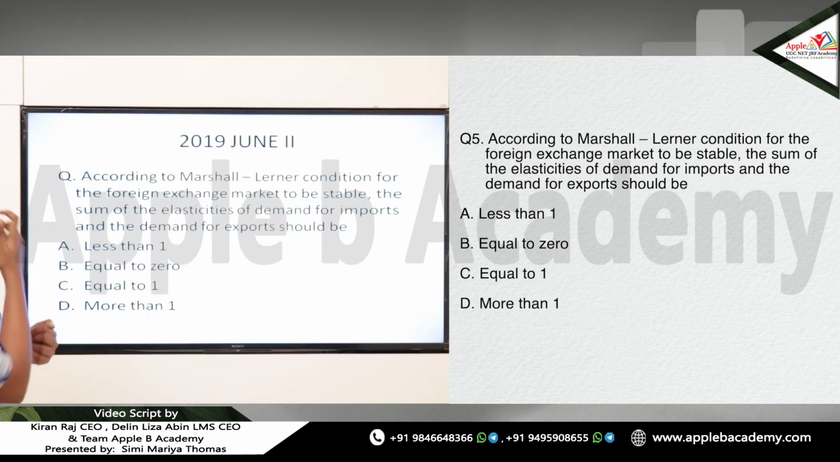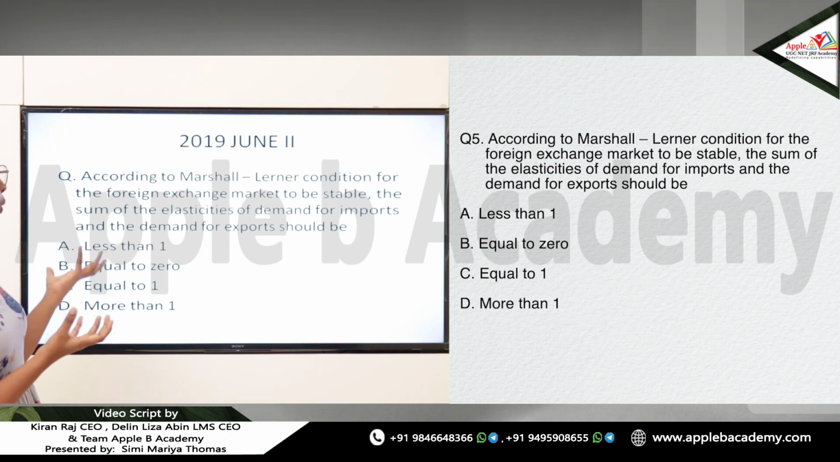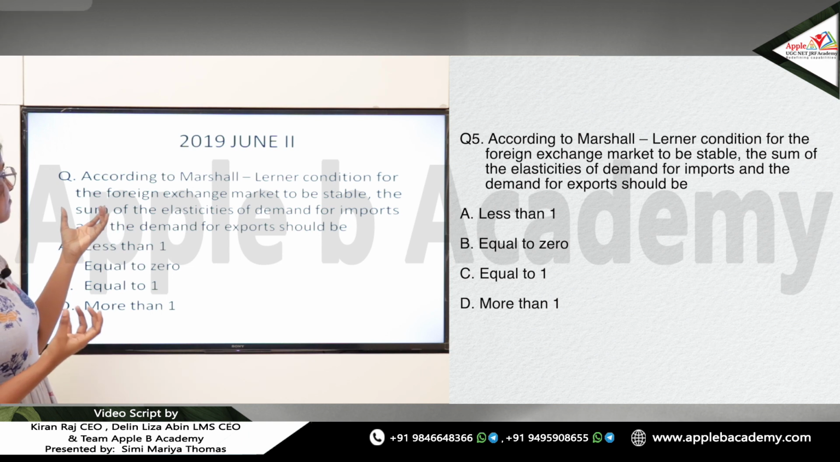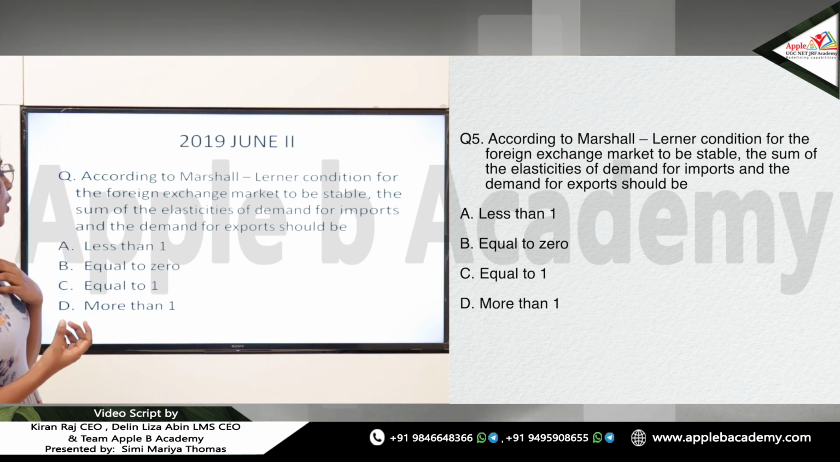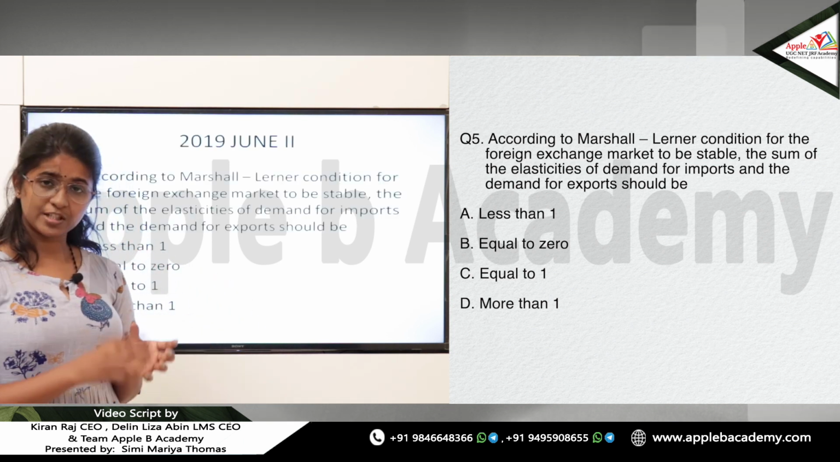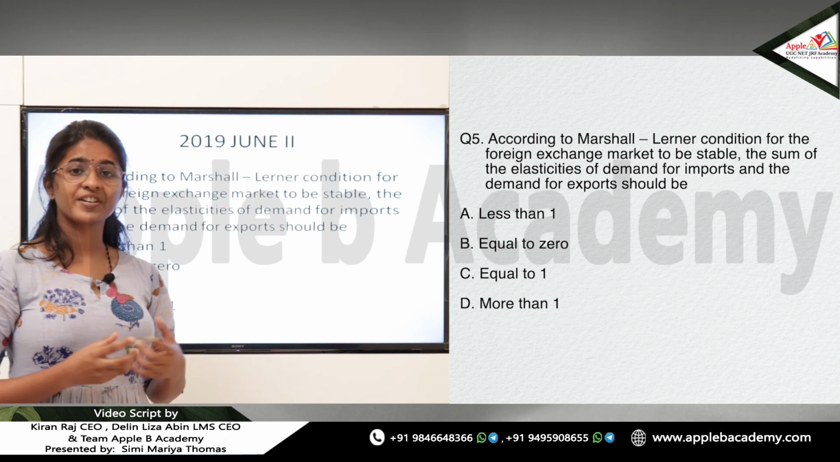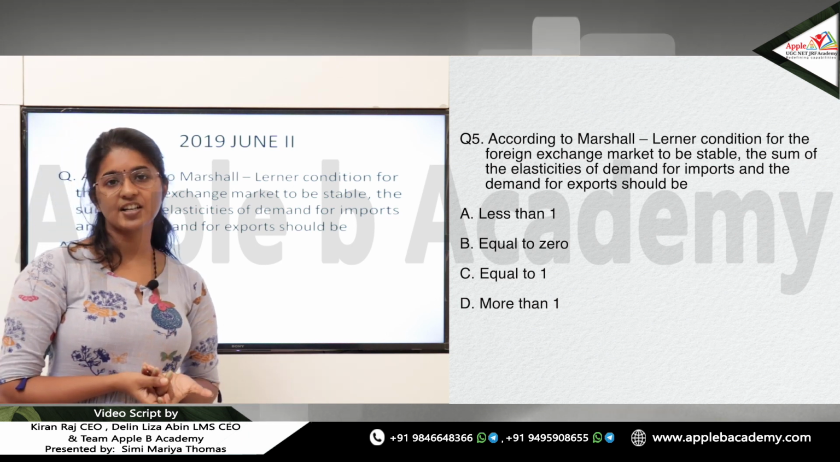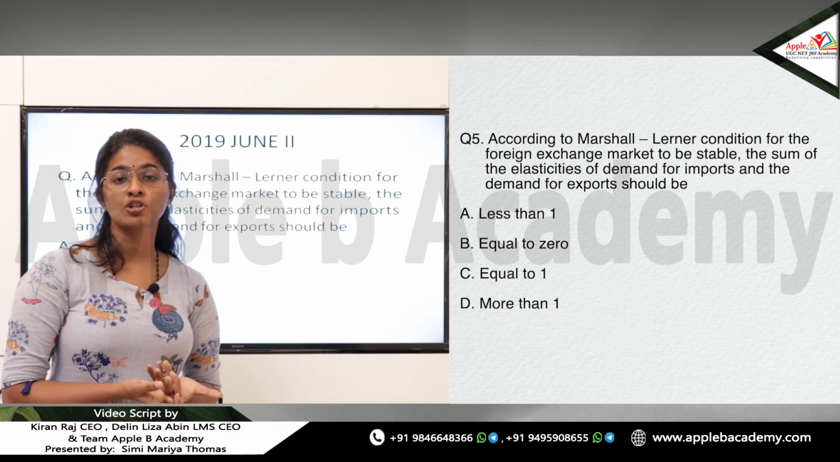Next question, 2019 June paper 2. According to the Marshall-Lerner condition, for the foreign exchange market to be stable, the sum of the elasticities of demand for imports and demand for exports should be... Okay, so this is a direct question based on the Marshall-Lerner condition. How can the Marshall-Lerner condition make the foreign exchange market stable? It can be made stable when the sum of the elasticity of export and the elasticity of import is greater than 1. That is when devaluation is able to improve the trade balance.